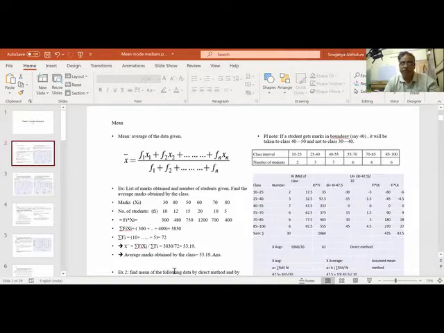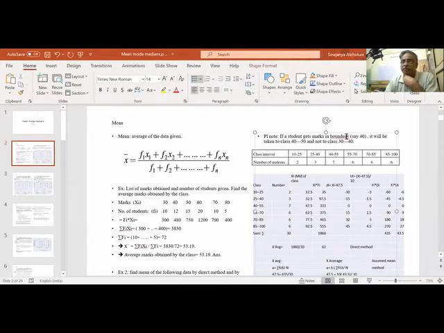So let us see another example. Let us find the mean by the direct method. Let us see this data. How is the mean calculated for this data? Suppose there are class intervals given: 10 to 25 marks, 2 people got the marks; 25 to 40, 3 people got the marks; 40 to 55, 7 people got the marks; 55 to 70, and so on, instead of individual marks.